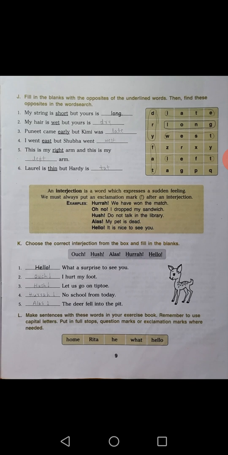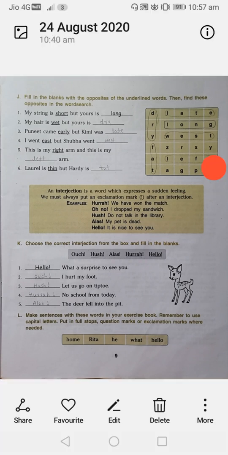This is one of the exclamatory sentences. Interjection, exclamatory sentences, these are. And the exclamation mark comes after these words: hurrah, oh no, hush, alas, hello. After these words, the exclamation mark is here. And now I will go to the K main question.